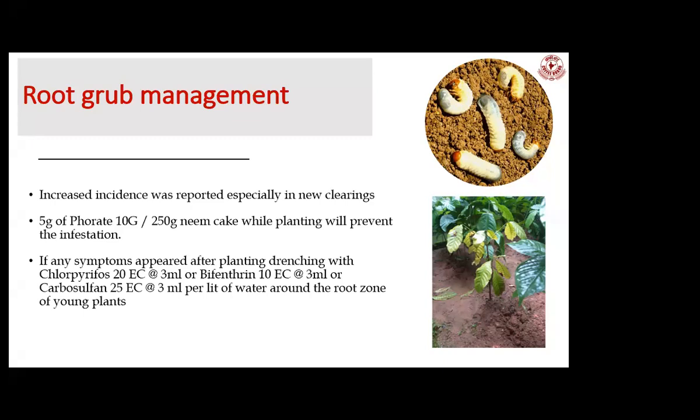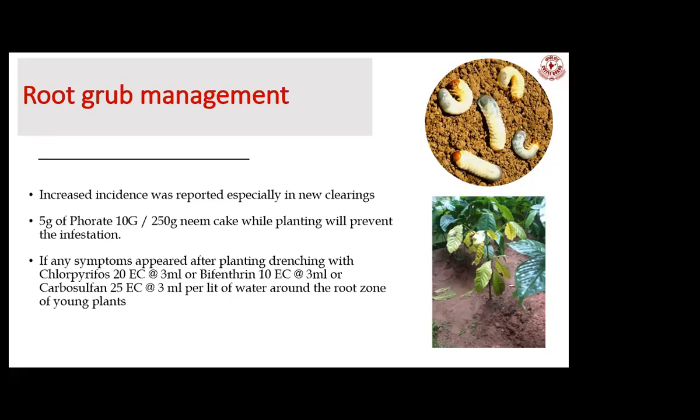Of late, what we are observing from the field is that application of insecticide while planting may not be enough for the long term. We also observed some infestations in the 4-8 or neem cake applied plants. Further, we did some experiments with insecticides, and if you find infestation of root grubs after planting, you have to go for an insecticide drench like chlorpyrifos or bifenthrin or carbosulfan.